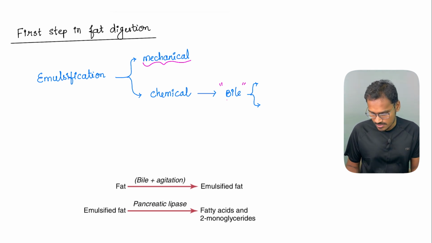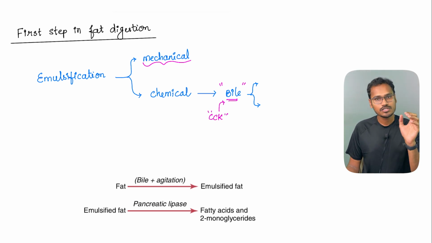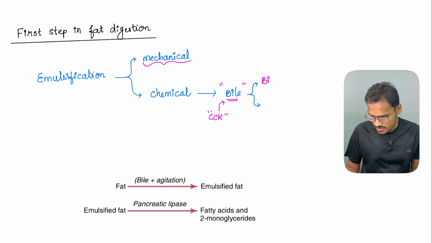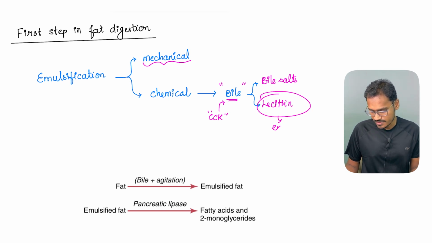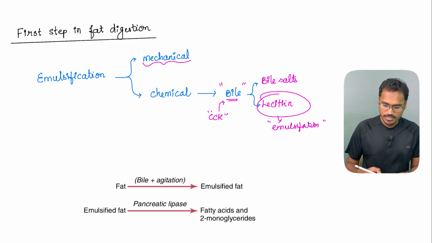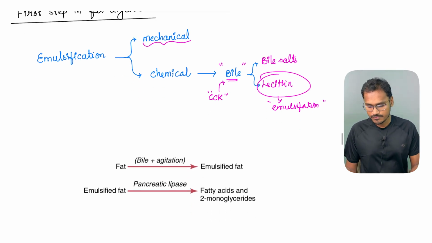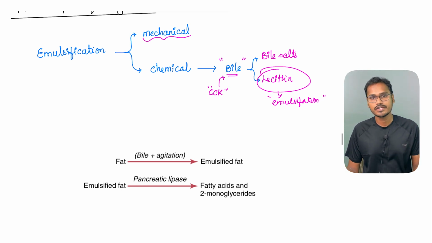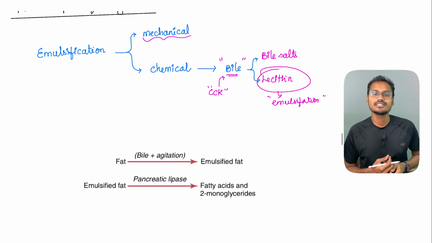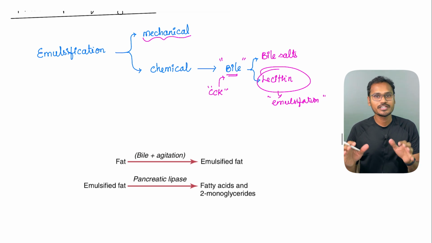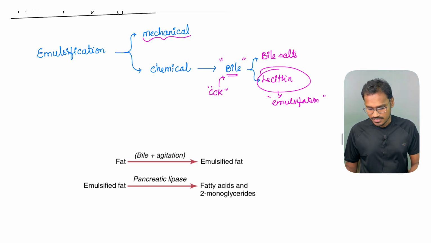The emulsification process is done with the help of bile. Again, bile secretion is enhanced by CCK, cholecystokinin, which causes contraction of the gallbladder and releases the stored bile. The bile has two things: bile salts and lecithin. Out of these, lecithin does a lot of emulsification. Of course, bile salts are also important, but comparatively the lecithin component, which is a phospholipid, causes a lot of emulsification. Lecithin is also present in the respiratory system, where it reduces the surface tension. So the bile salts and lecithin are going to work.